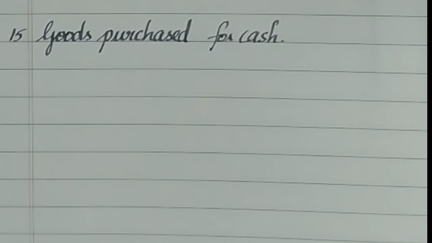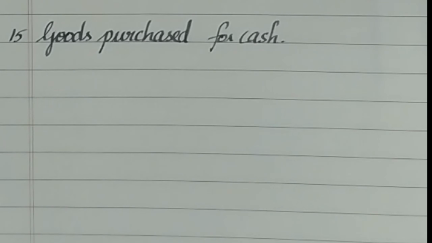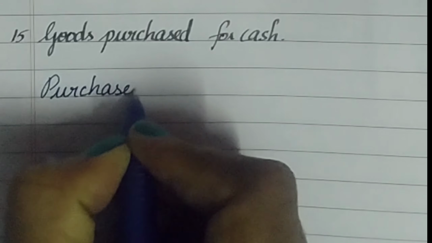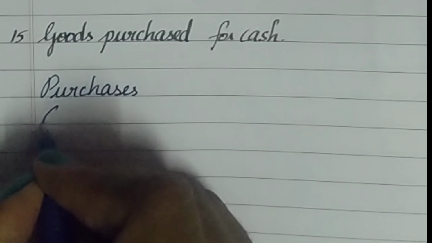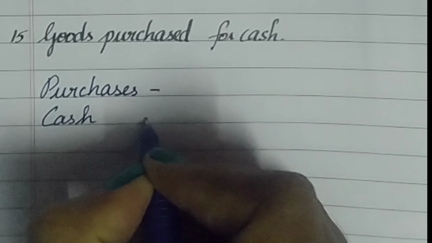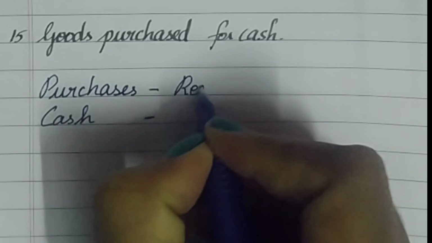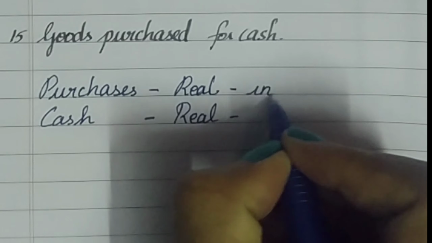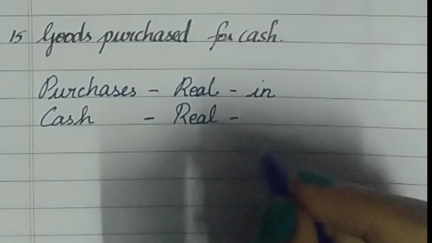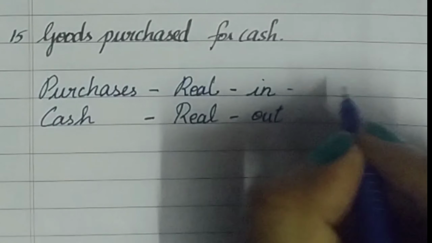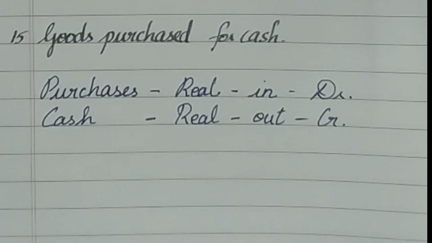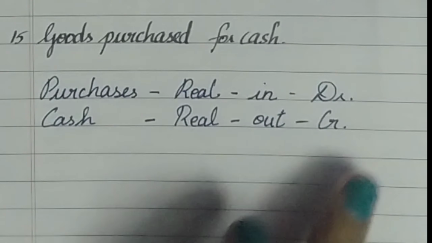The next transaction on the 15th is goods purchased for cash. So when you're purchasing goods, it's not the term goods which we are going to use, it is purchases as one of the accounts in this transaction. And when you purchase something, cash is involved when we pay it. So purchases is considered a real account and cash also is a real account. When you're purchasing something, the goods are coming inside the business, therefore in, and the cash is going out, we are paying them, so it is out. Therefore debit whatever comes in and credit whatever goes out. So your journal entry is going to be purchases account debtor to cash account.